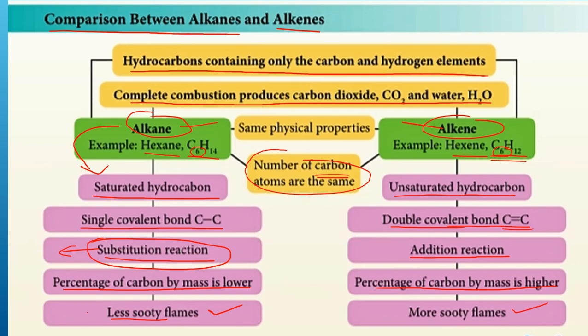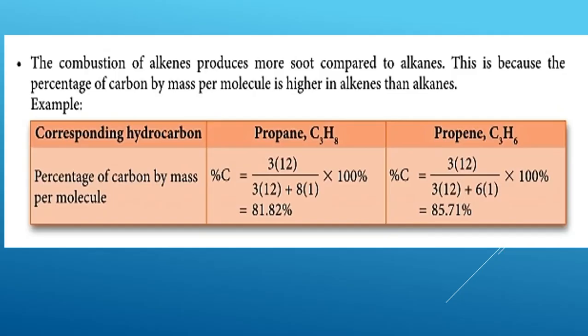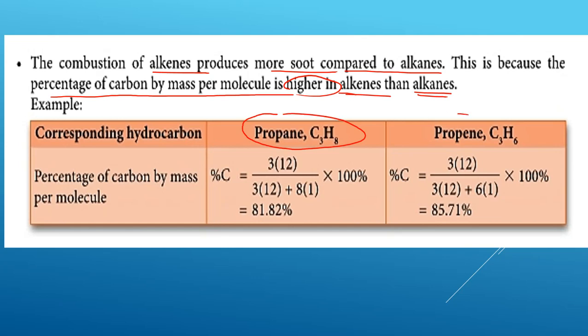So this is the comparison, which is the similarities and differences between alkane and alkenes. Okay, so the combustion of alkene produces more soot compared to alkanes. This is because the percentage of carbon by mass per molecule is higher in alkenes compared to alkanes. So for example, we want to differentiate between propane C3H8 and propene C3H6.